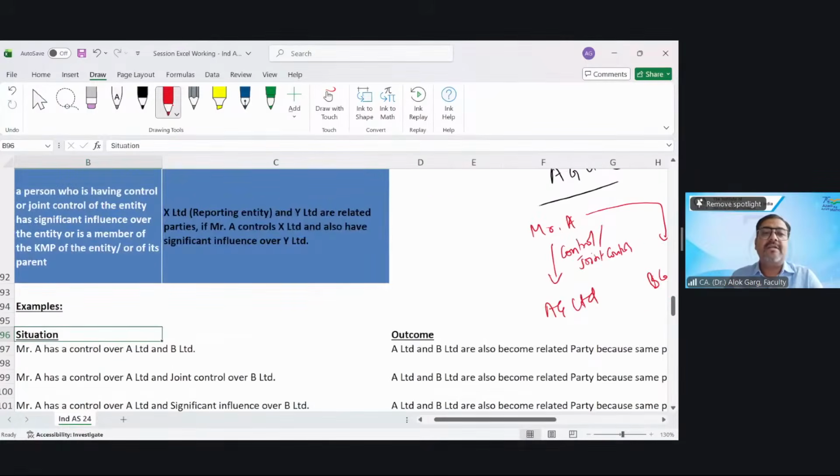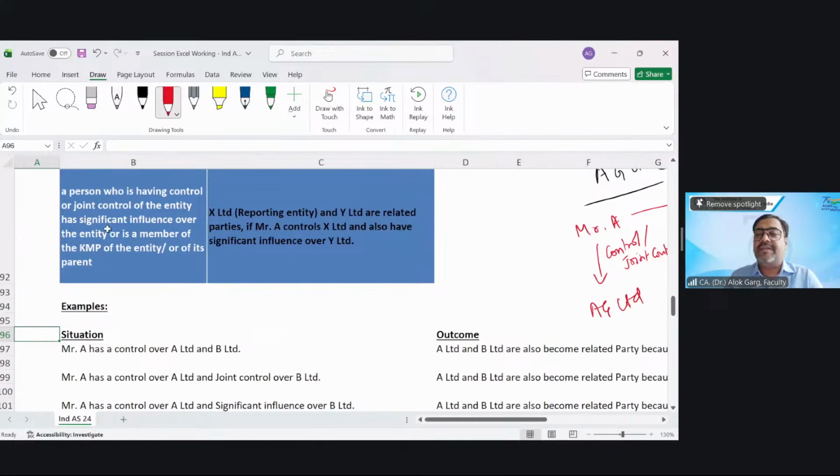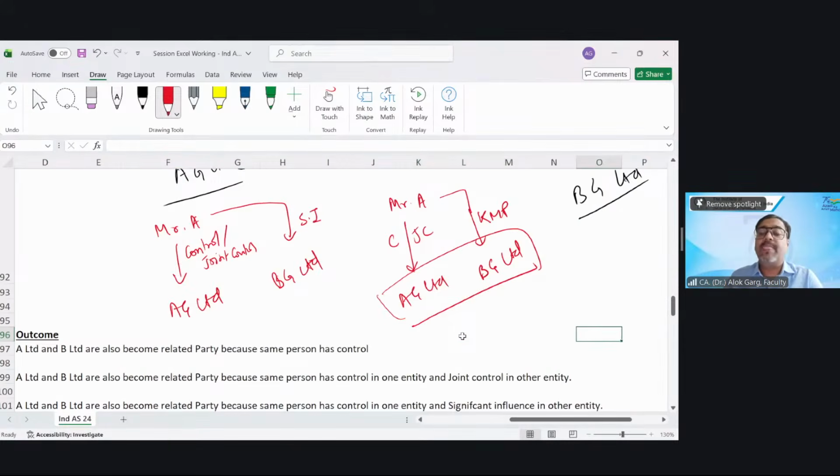This is what is written. A person who has control or joint control of the entity, has significant influence over the entity, or is a member of the KMP or is a KMP of the entity or the parent. Let's say Mr. A has control and joint control of AG Limited and Mr. A also becomes a KMP of the parent of BG Limited. Mr. A is not the parent of BG Limited, only a KMP. So likewise, if Mr. A becomes the KMP of the parent of BG Limited, then AG and BG will also become related parties. The parent of BG is also a related party, but BG is also a related party to AG.